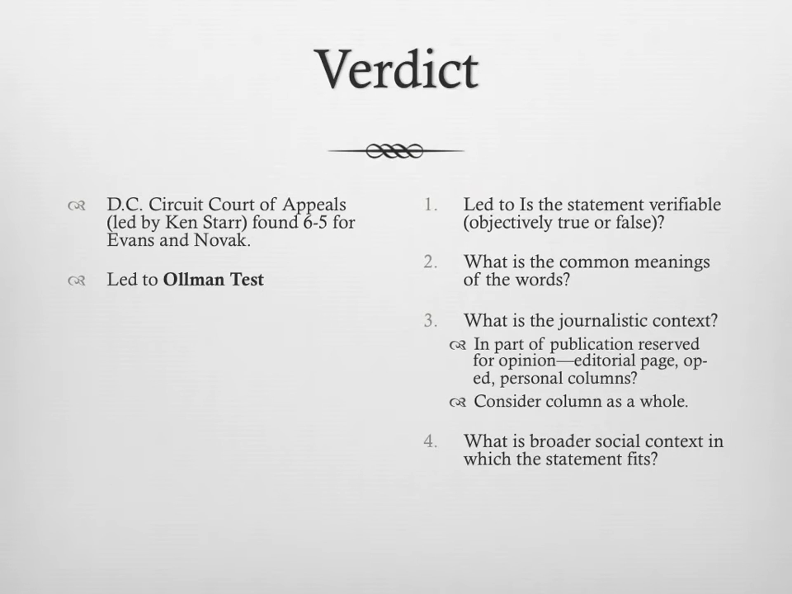Now, in a case that was heard by the D.C. Circuit Court of Appeals, led by Ken Starr, who you may know became famous for his investigation of President Clinton, they found 6-5 in a pretty split court, but they found for Evans and Novak, and what they established was what we now know as the Ollman test.